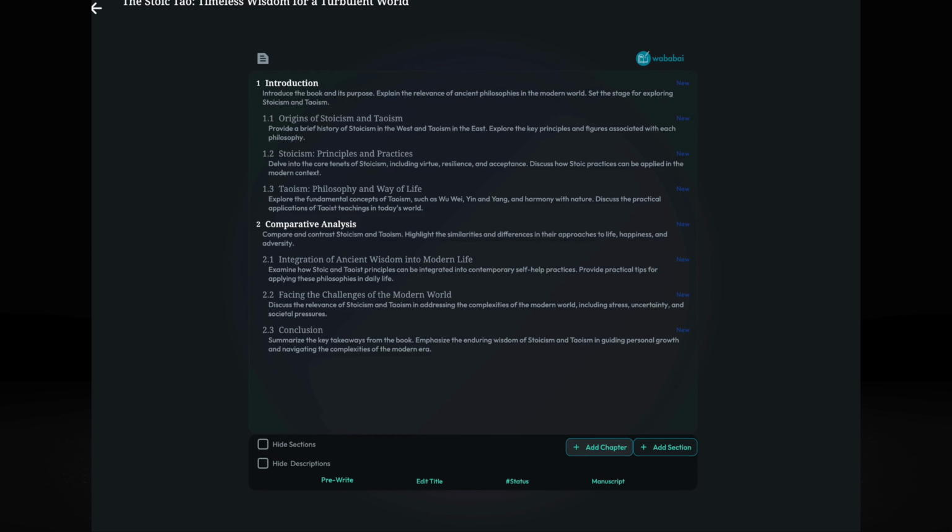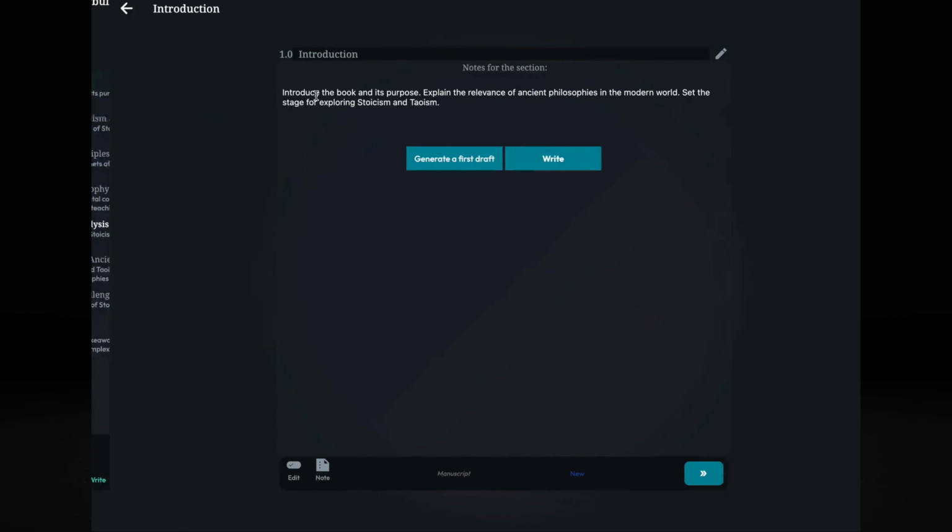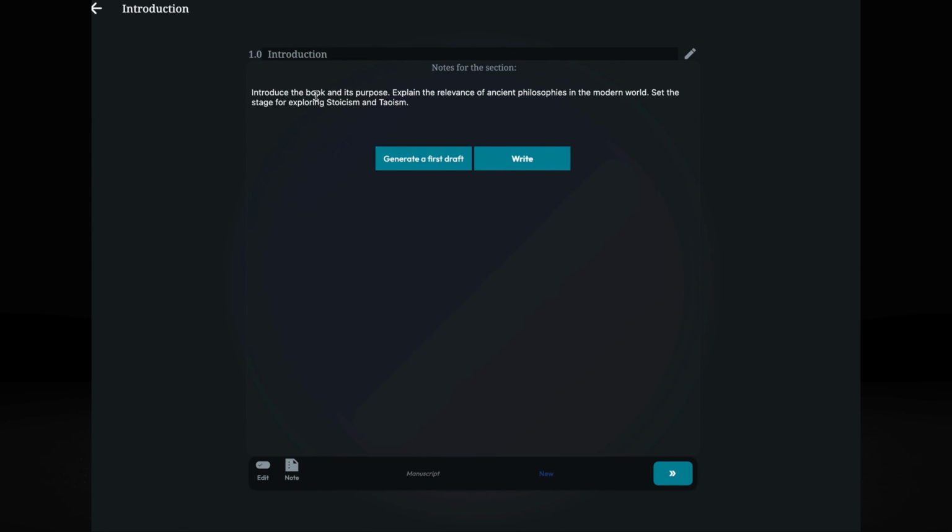And I could change, add chapters, add sections. I could add pre-write and do it in a very quick way. But actually, if I have some ideas I want to explore, I have a pre-write section where I can explore new ideas, and I can chat also with WABABAI to get ideas. But let's say I just want to start writing the book. So I go section by section.